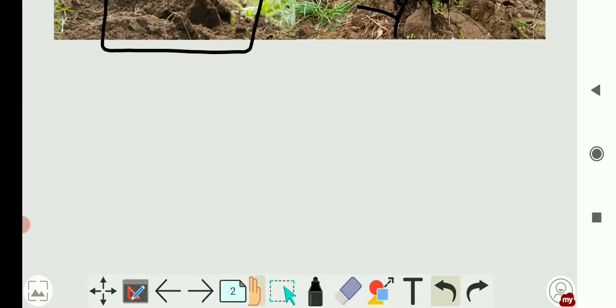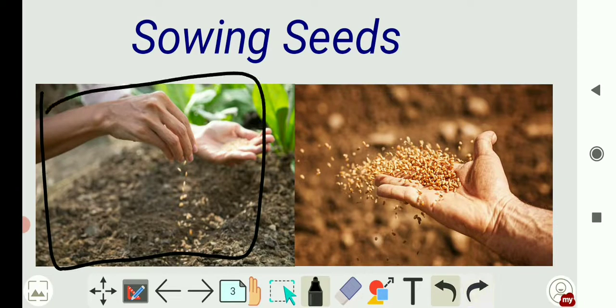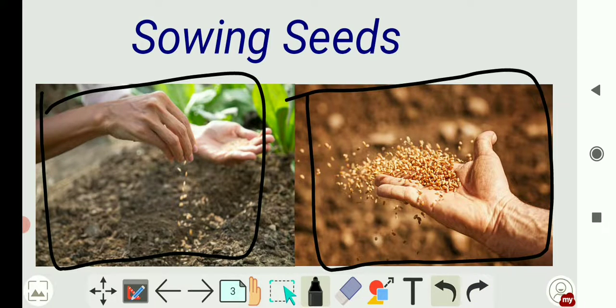Then next comes sowing seed. You can see here, after manuring, adding manure, the farmer will sow the seeds. In the picture you can see here he is sowing the seeds. And children, plants of the same kind grown on large scale at a particular place during a particular time are called crops. For example, wheat crop means all plants grown in the field are wheat only. You can see in the picture now here the farmer is sowing only wheat seeds.